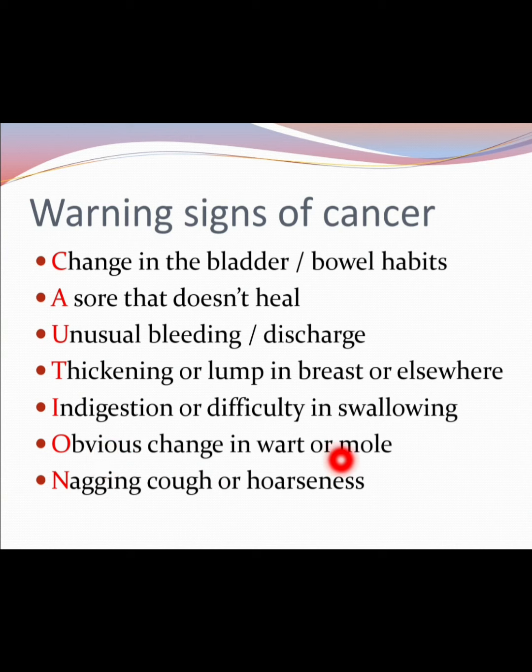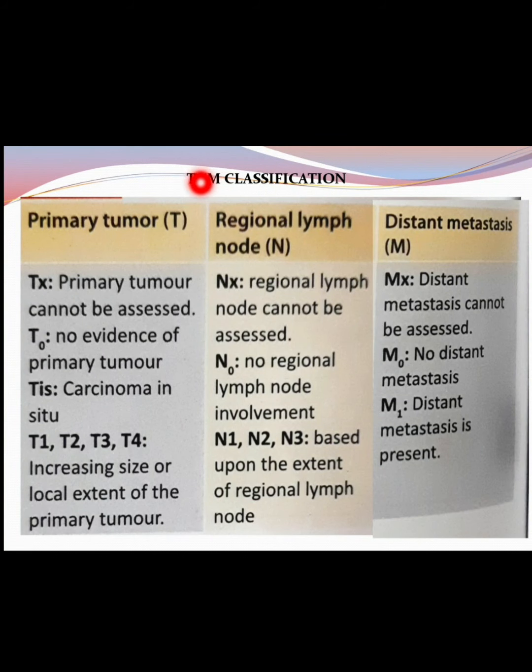Next is nagging cough or hoarseness. Okay, continuous cough and hoarseness can also be a sign of cancer, laryngeal cancer. This is the nagging cough. Now coming to TNM classification. T is for extent of primary tumor, N for regional lymph node involvement, and M for distant metastasis. TX stands for primary tumor cannot be assessed. X is the term used for cannot be assessed. NX means regional lymph nodes cannot be assessed, and MX means distant metastasis cannot be assessed.